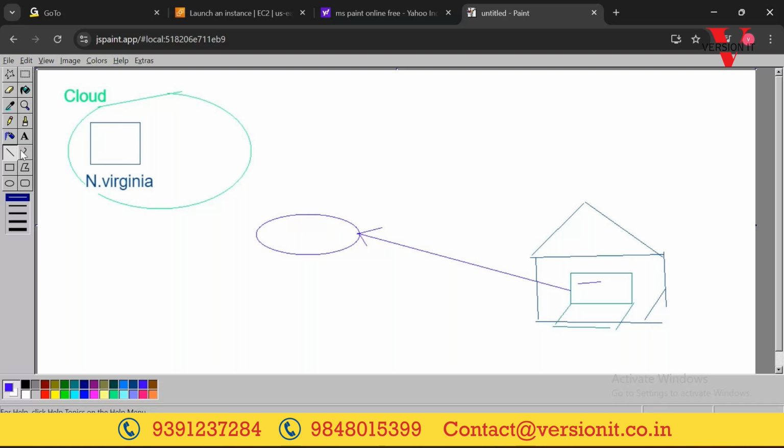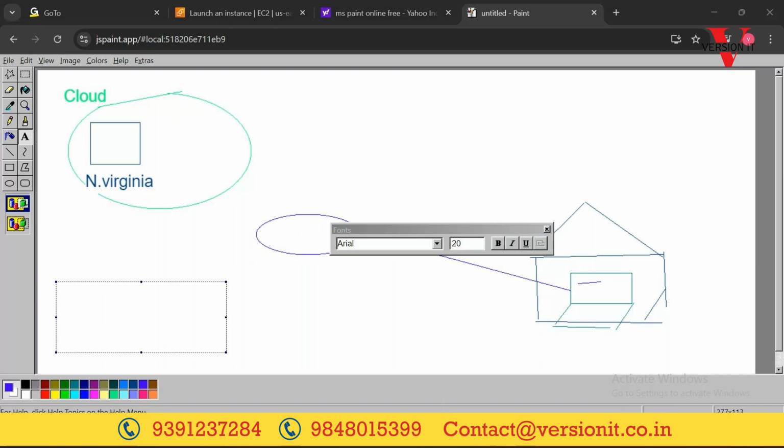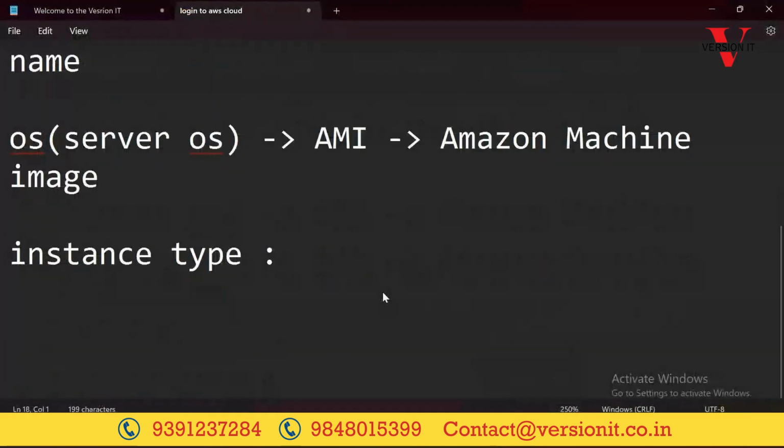Now there are two types of logins. You can log in two ways. The first one is username and password.